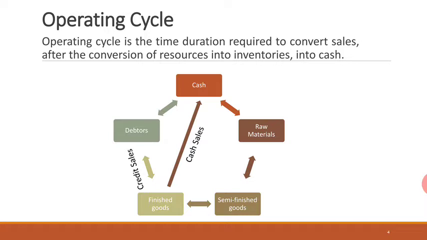Let me explain this in the form of this process or this chart. First is cash. You have cash in your business. What do you do with this cash? You purchase raw materials. So cash gets converted into raw materials. Now, what do you do with the raw materials? You process them and you convert them into semi-finished goods, right? So, raw materials get converted into semi-finished goods.